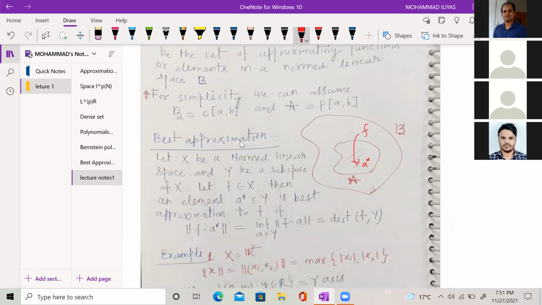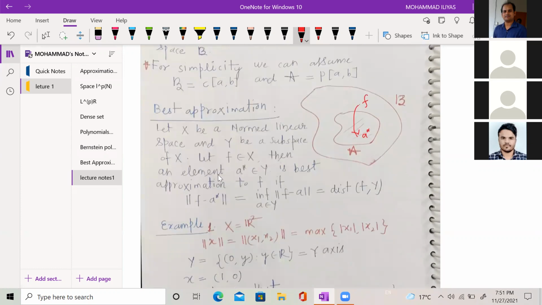So this is the definition of best approximation, which I have already told you. Let X be a normed space and Y be a subspace of X, and given any F belonging to X, an element A star from the set Y is called the best approximate if A star is at the least distance from F.